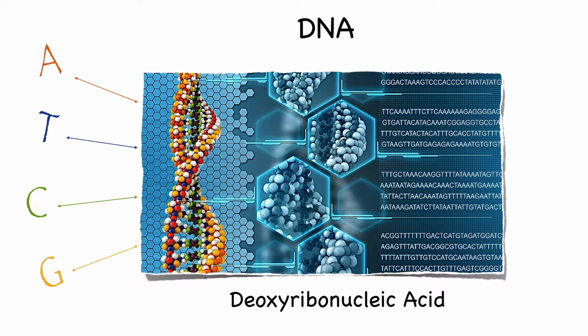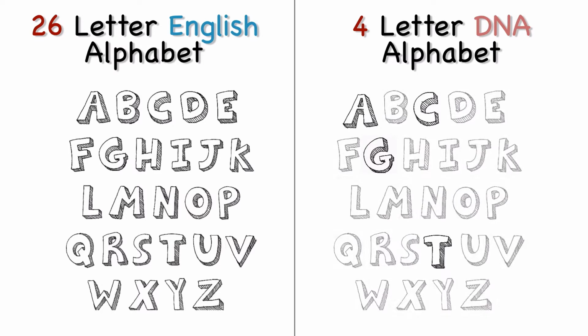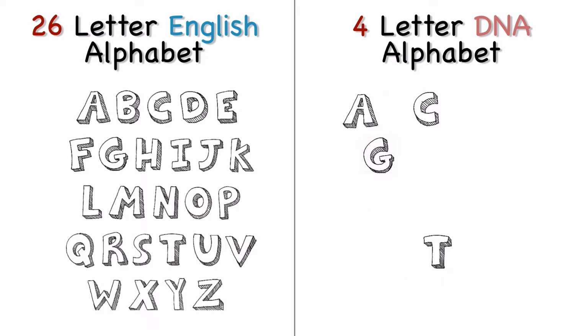What's interesting about these DNA letters is that they are similar to the letters of the English alphabet. Just as the English language has a 26-letter alphabet, A, B, C, D, E, F, G, and so on, the four letters A, T, C, and G make up the four-letter DNA alphabet. And just as we can combine and arrange letters from our 26-letter alphabet in a specific order to create a message, combining the letters A, T, C, and G in a specific order creates a DNA message.